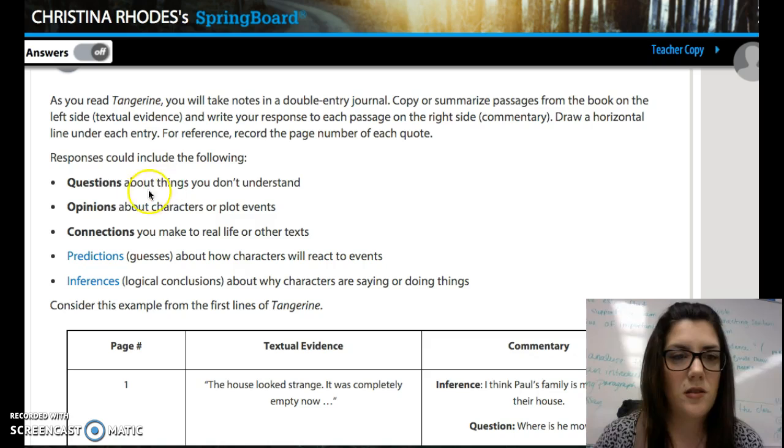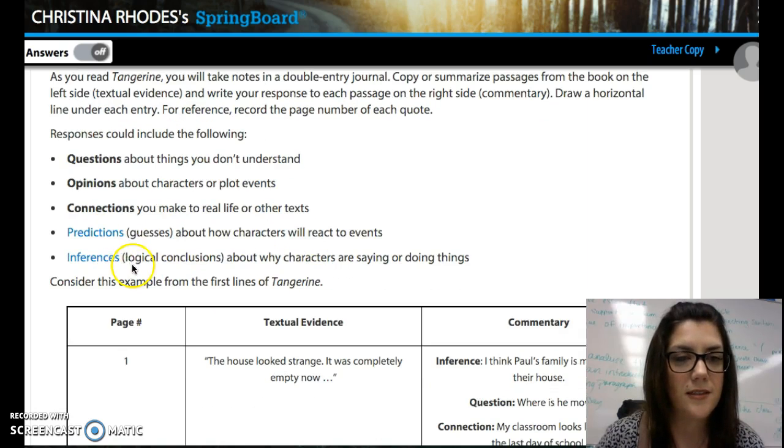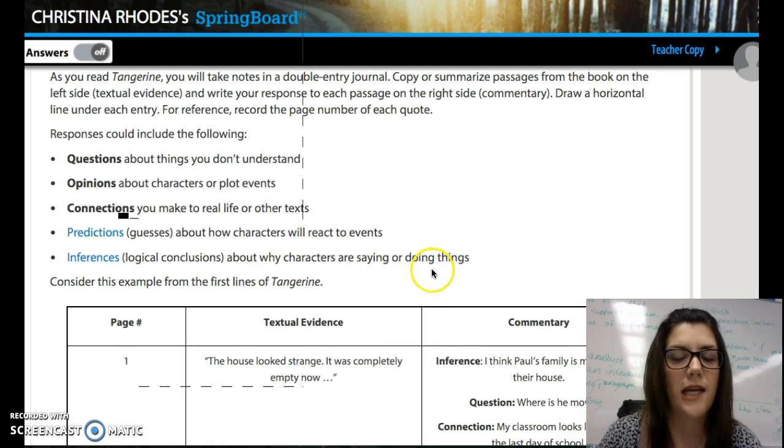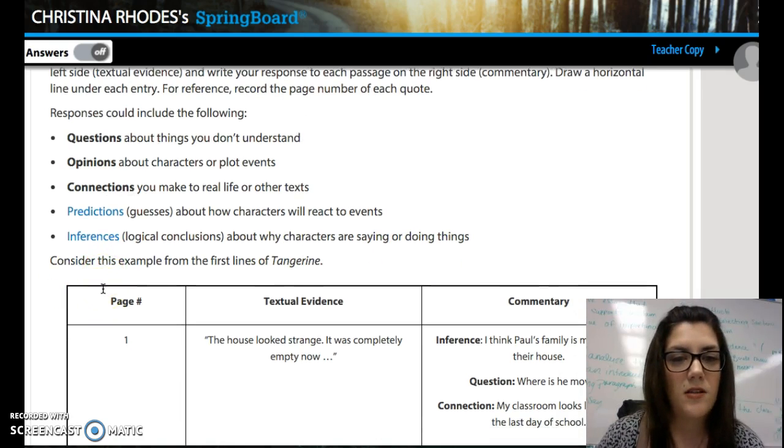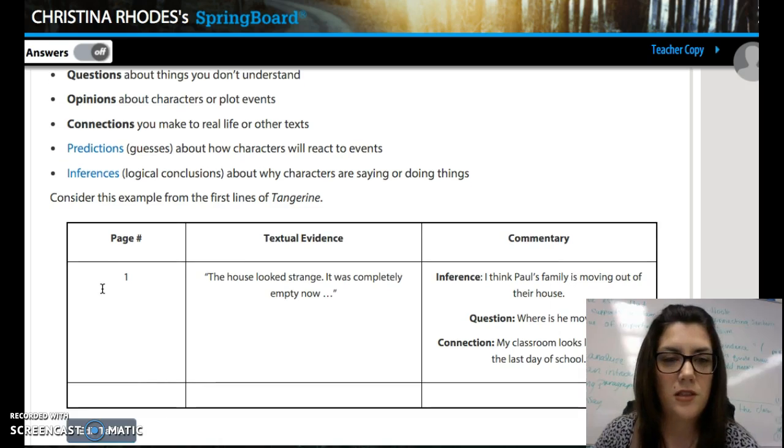So responses could include questions about things you don't understand, opinions about characters or plot events, connections you make to real life or other texts, predictions, which are guesses about how characters will react to events, inferences, logical conclusions about why characters are saying or doing things. Consider this example from the first lines of Tangerine.